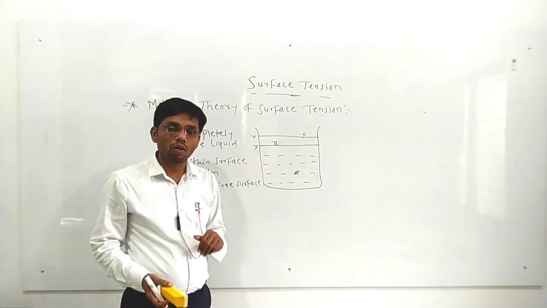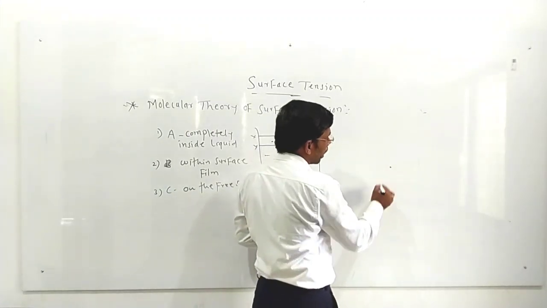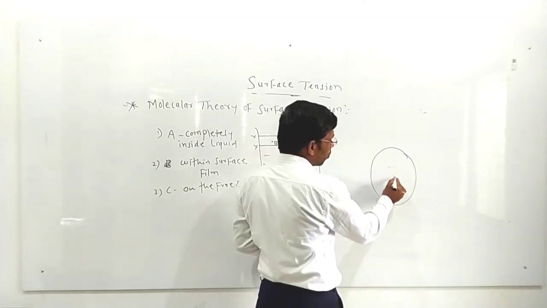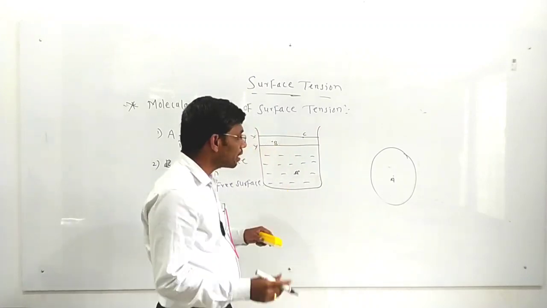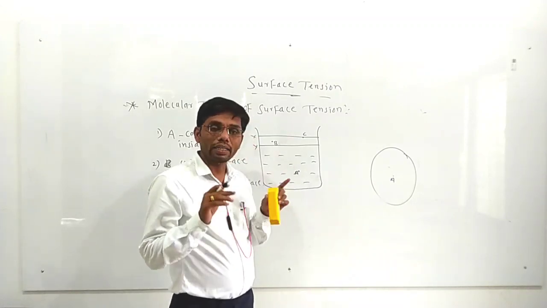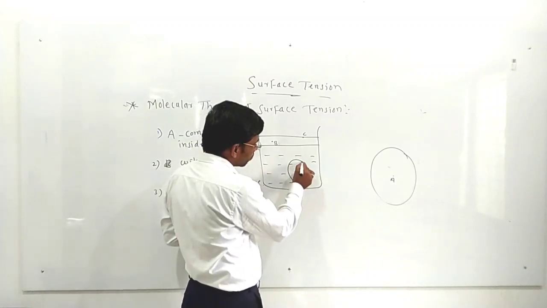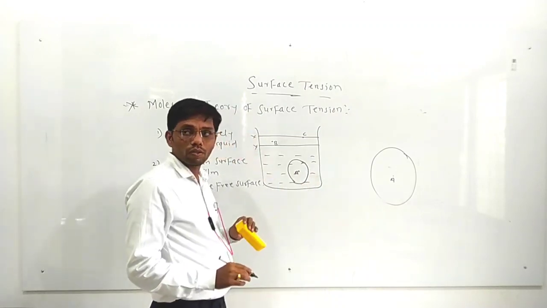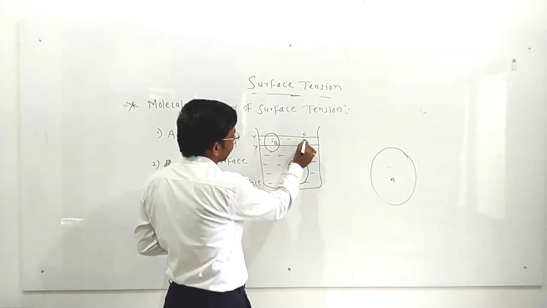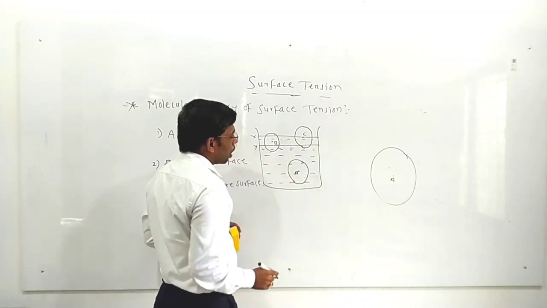Now we have to draw the sphere of influence for all these three molecules. Sphere of influence means we consider that molecule as a center and draw an imaginary sphere around it, and that sphere has a radius equal to the molecular range. So this is the sphere of influence of molecule A. Similarly for molecule B, and similarly for molecule C. Now we go one by one.